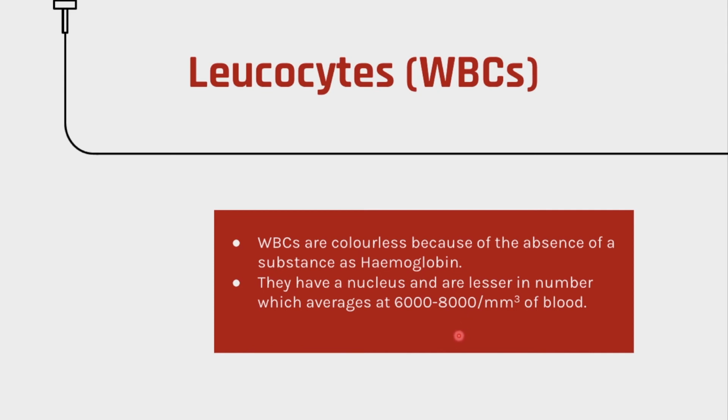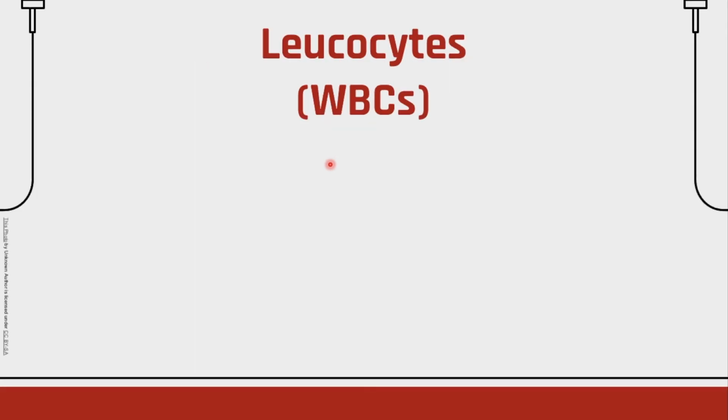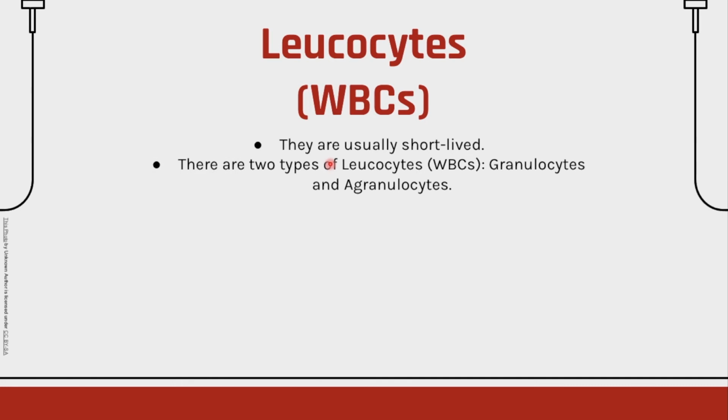We don't want to waste our glucose on that. So let's classify different types of WBCs according to how they help us kill the pathogens in our body. Before that, let's take a quick revision. They are usually short-lived. There are two types: granulocytes and agranulocytes. We will learn about these again in Human Health and Disease, because that chapter is focused on WBCs.